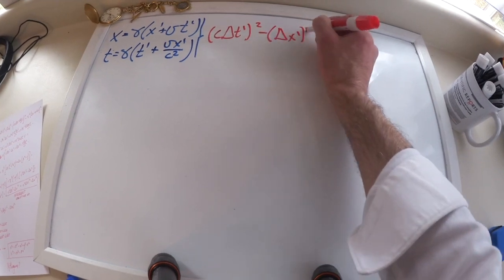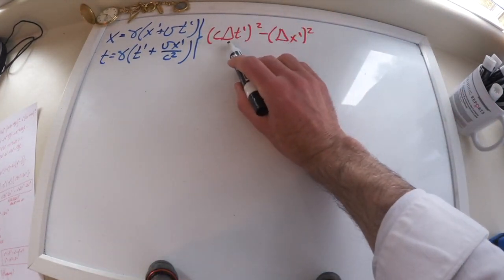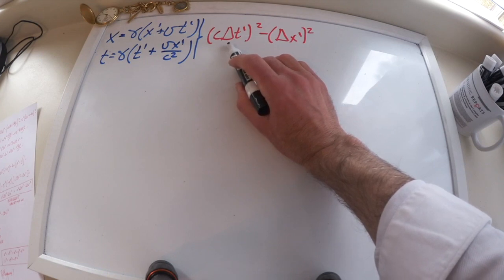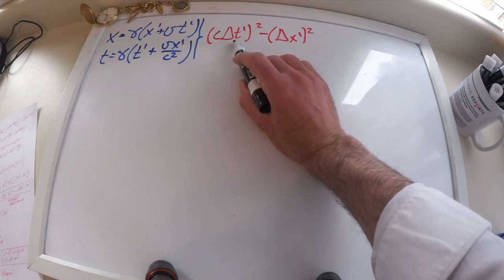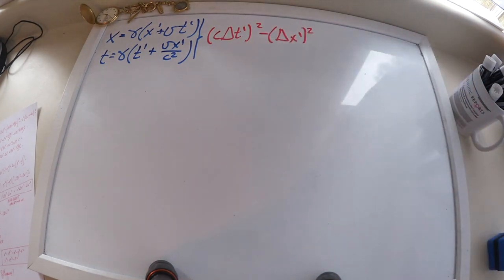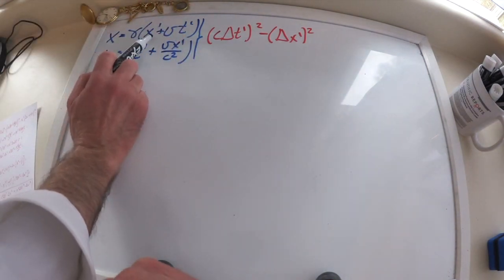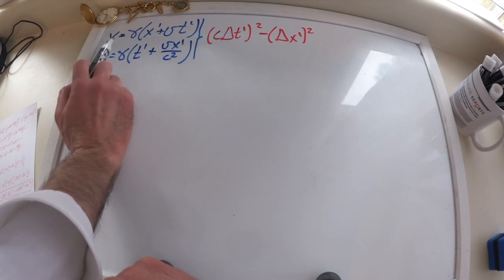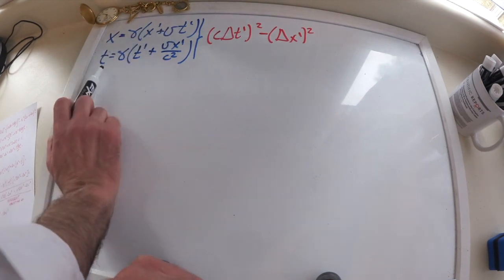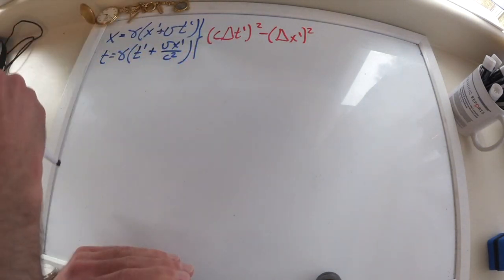Just for fun, let's calculate the following relationship. So I'm going to change this delta t prime and delta x prime, which is just the time between two events, from this reference frame S prime to a reference frame S. So I'm just going to make a transformation of coordinates for a transformation of reference frame. But here I have the Lorentz transformations, where x is a function of x prime and t is a function of t prime and x prime. First I'm going to write the inverse of that.